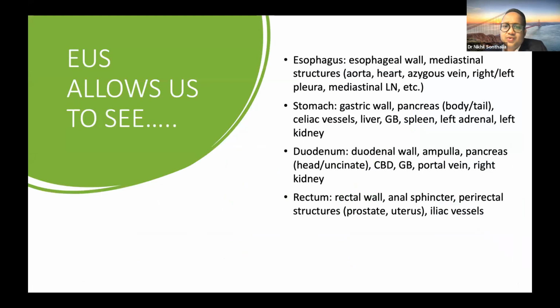So basically, EUS allows us to see the esophageal wall, mediastinal structures, gastric wall, perigastric structures like pancreas, celiac vessels, liver, gallbladder, spleen, left adrenal, left kidney, duodenum, duodenal wall, ampulla, pancreatic head, common bile duct, portal vein, and right kidney, and rectum, rectal wall, anal sphincter, perirectal structures, and iliac vessels.